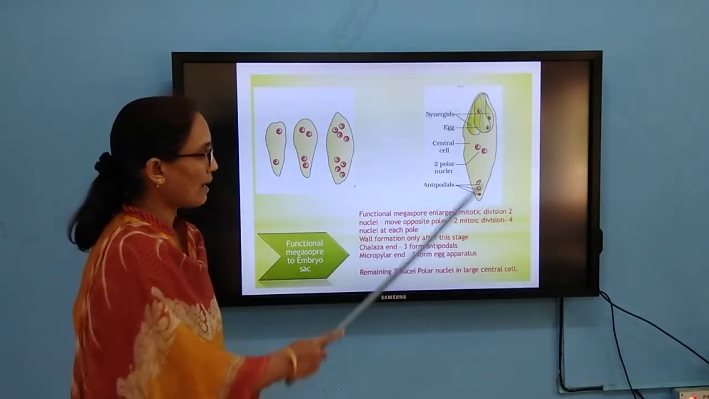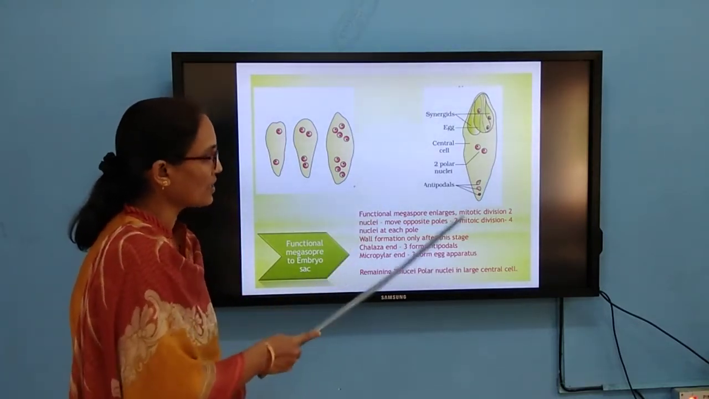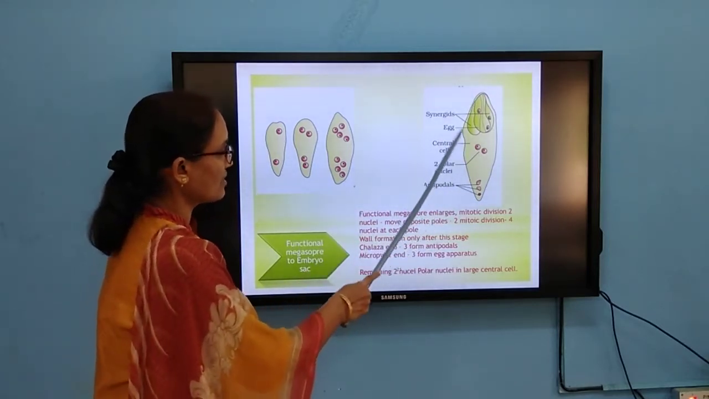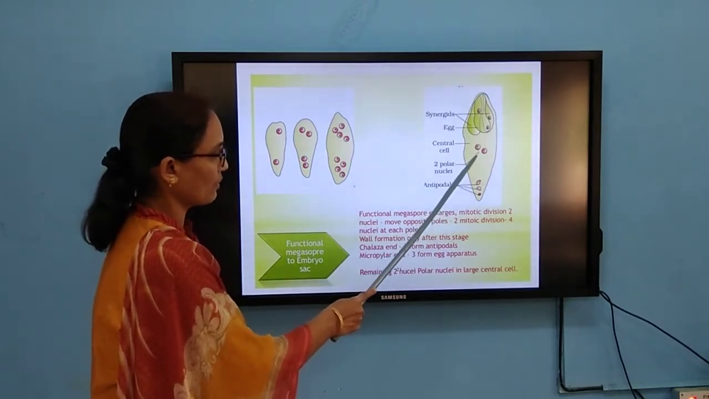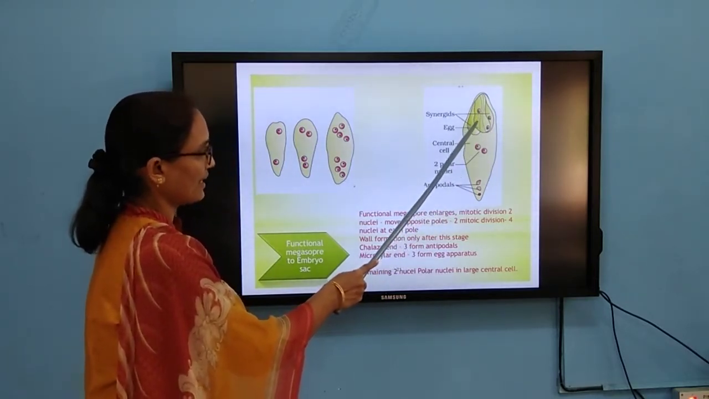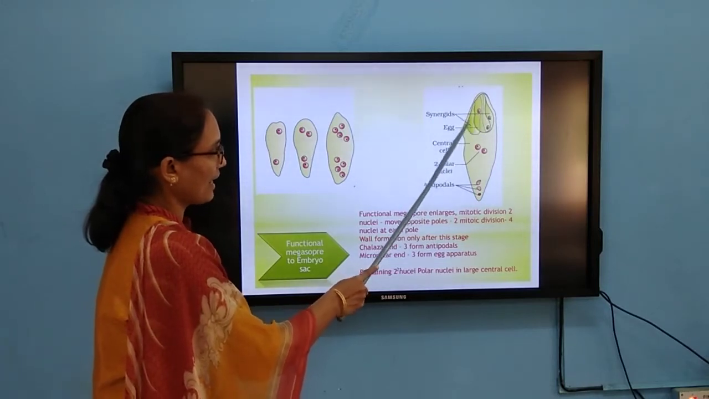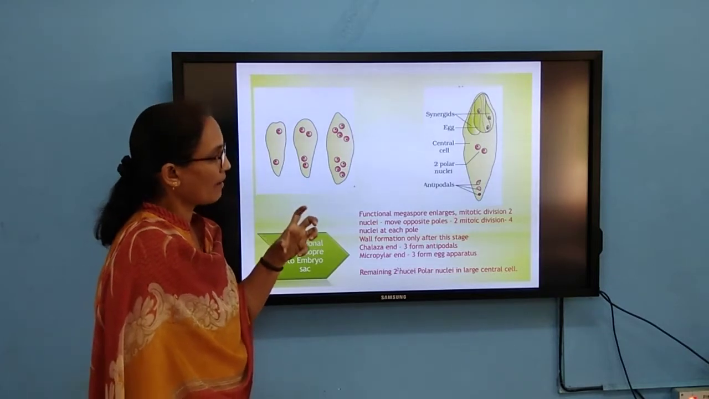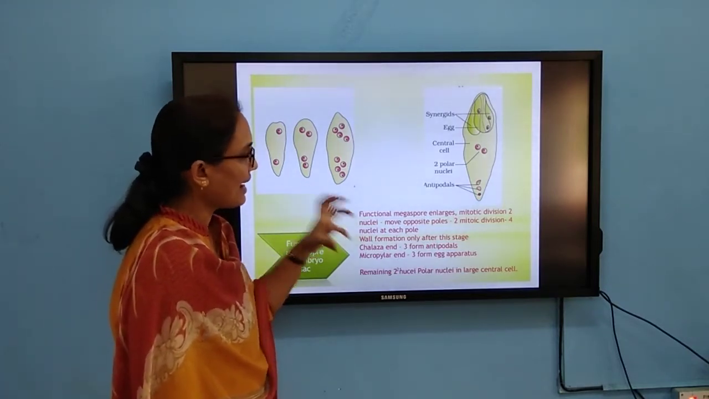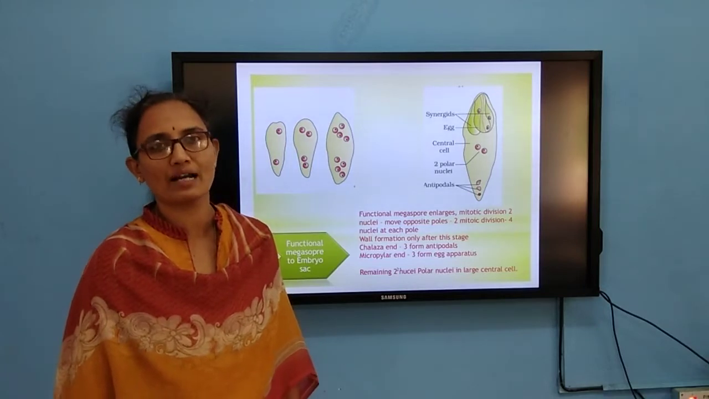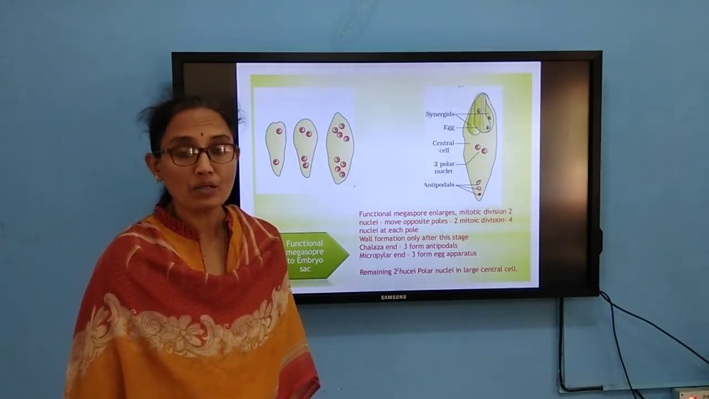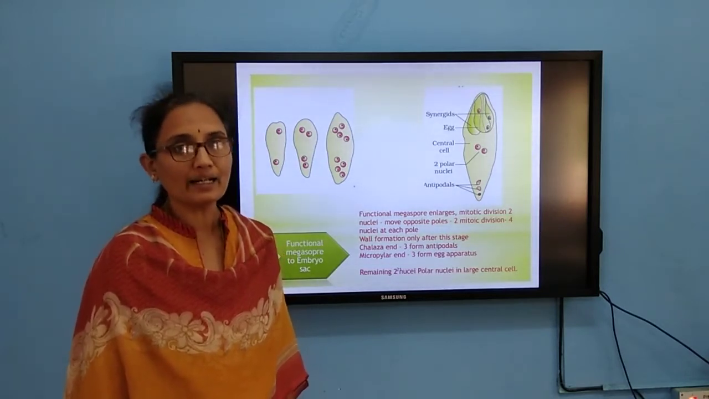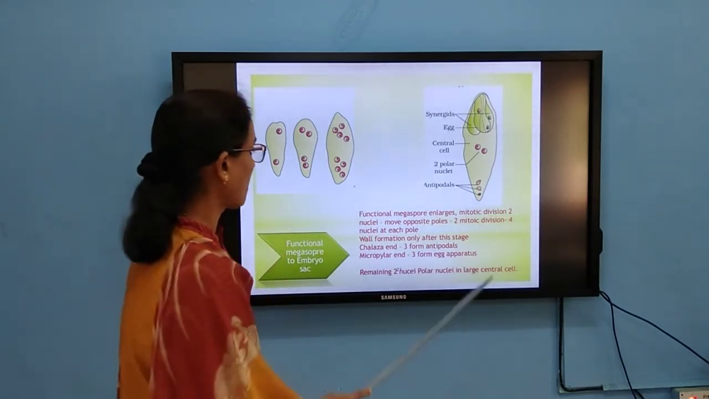So now the embryo sac, after the nuclear division and also the cell wall formation takes place, has a large central cell consisting of two polar nuclei, and the egg apparatus. The egg is flanked on either side by synergids. So this seven-celled, eight-nucleate stage is called the functional embryo sac.